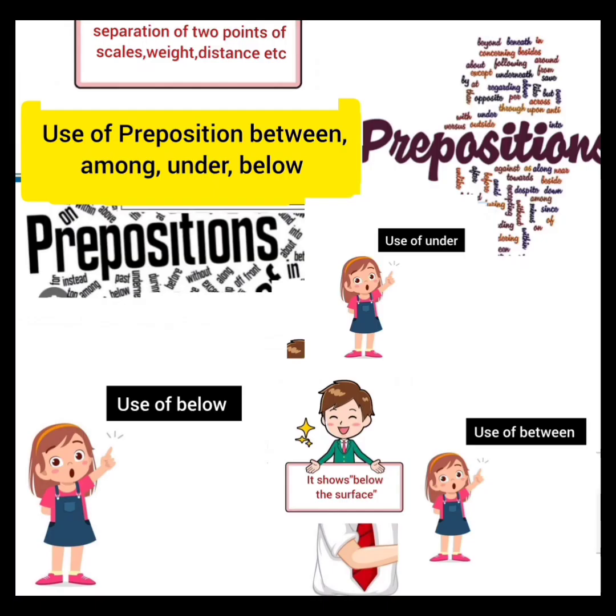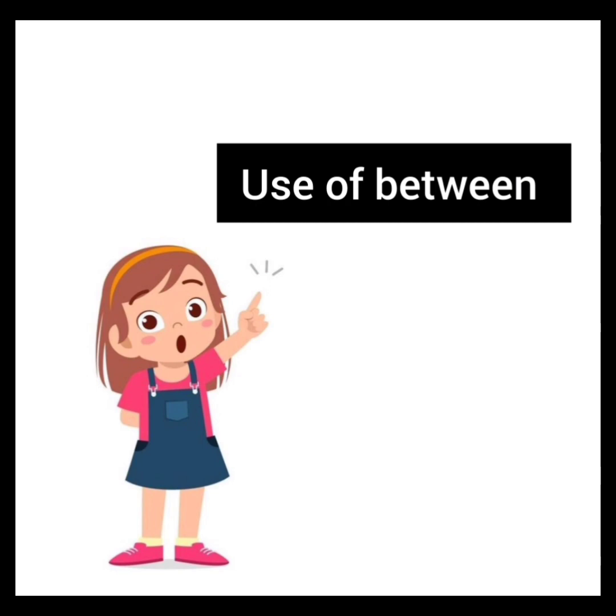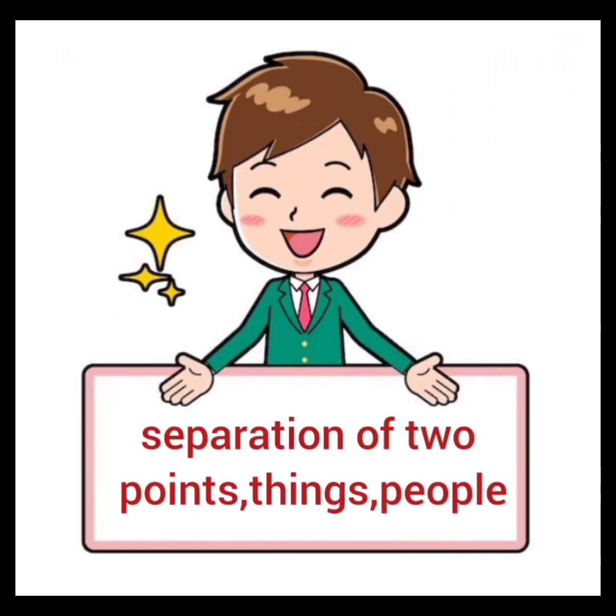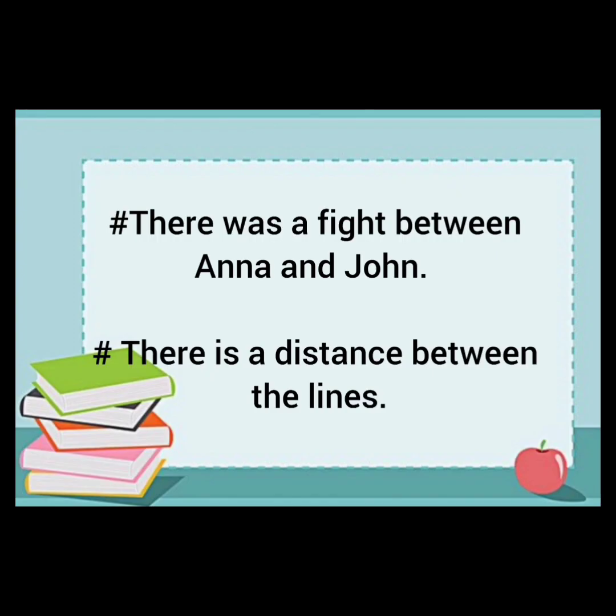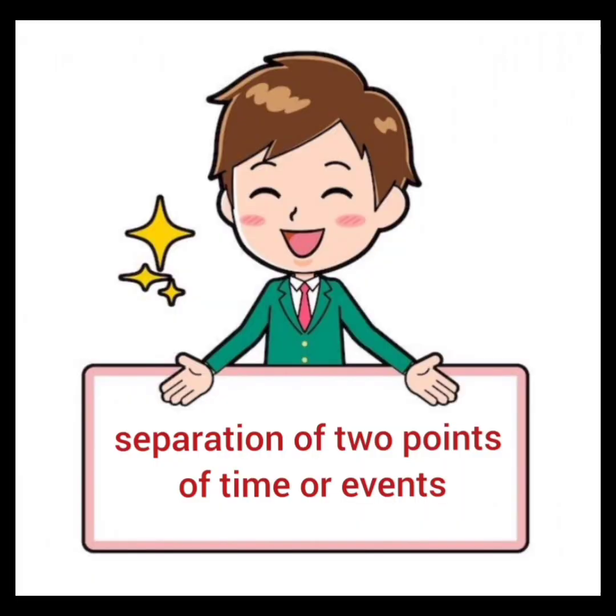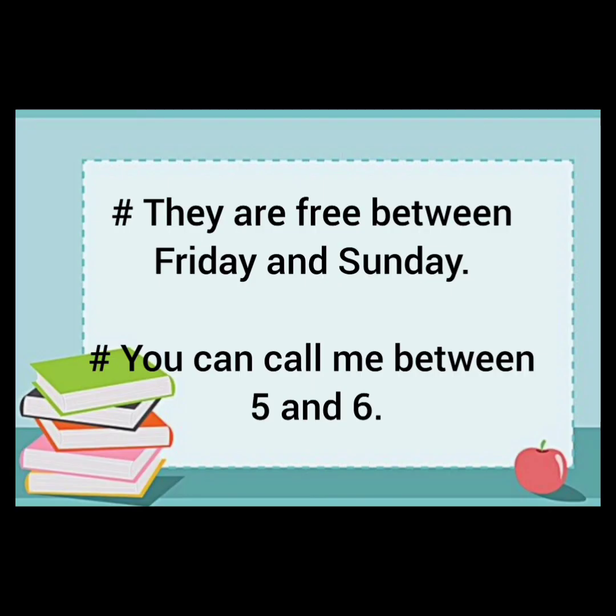Between is used in different conditions, and the very first condition is that it is used for the separation of 2 points, things and people. For example, there was a fight between Anna and John. There is a distance between the lines. Next, separation of 2 points of time or events. For example, they are free between Friday and Sunday, or you can call me between 5 and 6.